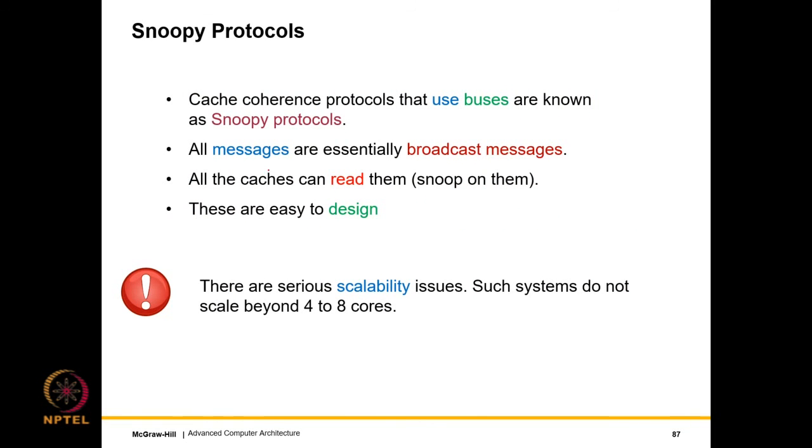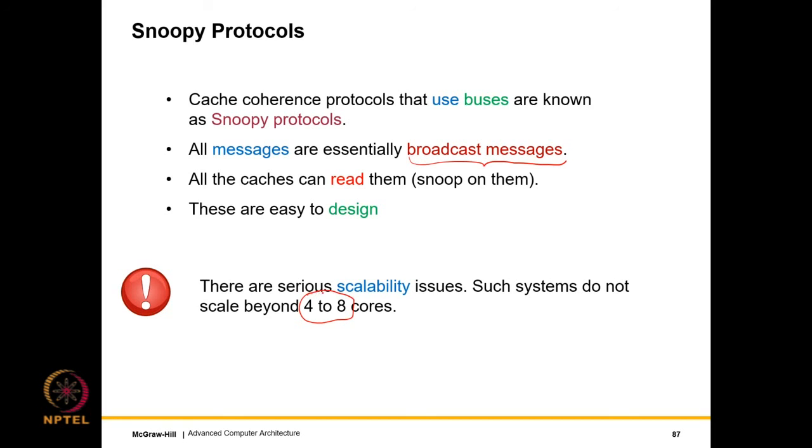So as we discussed, cache coherence protocols use buses. They are known as Snoopy protocols. All the messages are essentially broadcast messages, and all the caches can read them. And such protocols have serious scalability issues in the sense that they do not scale beyond 4 to 8 cores.